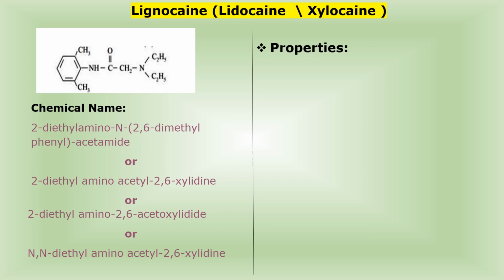Uses: it is used as a local anesthetic agent. It is also used for prevention and treatment of cardiac arrhythmia along with antiarrhythmic agents. Official preparations: lignocaine injection IP, lignocaine and adrenaline injection IP, lignocaine gel IP, lignocaine and dextrose injection IP, lignocaine and chlorhexidine gel IP.